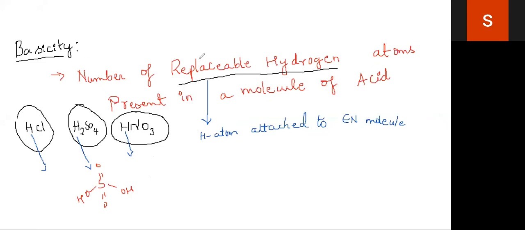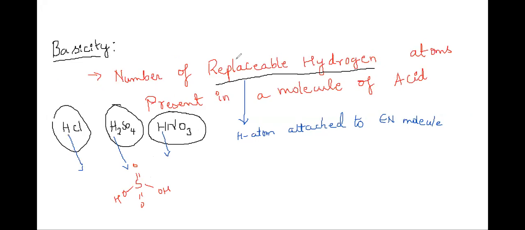So there the hydrogen is attached to oxygen. Here the hydrogen is attached to Cl, no doubt. And again, in the structure of HNO3, the hydrogen is going to be attached to the oxygen.